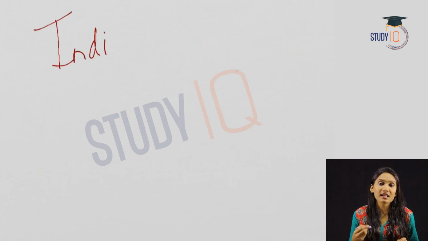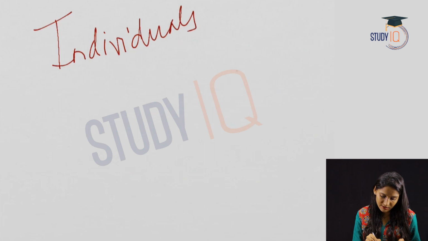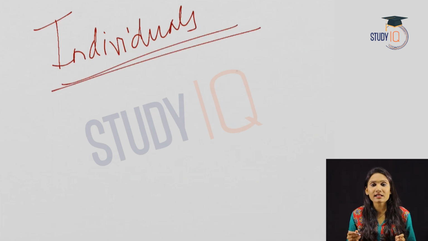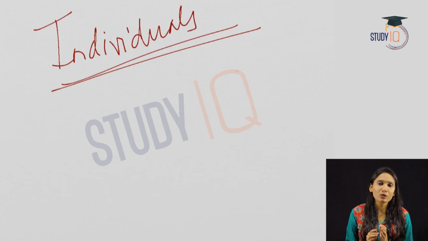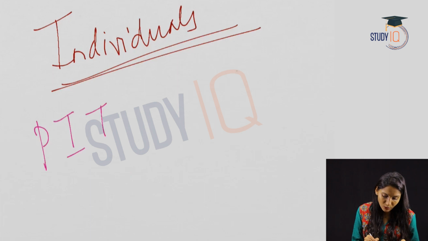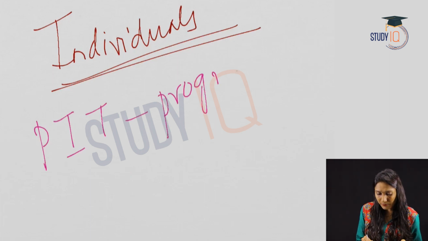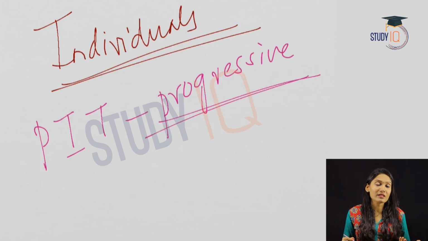Coming to individuals. Individuals have to pay personal income tax. Does this direct tax code have any impact on individuals? Let us see. So the direct tax code aims to make personal income tax more progressive. So progressive, what is the meaning of progressive? What is meant by progressive tax?